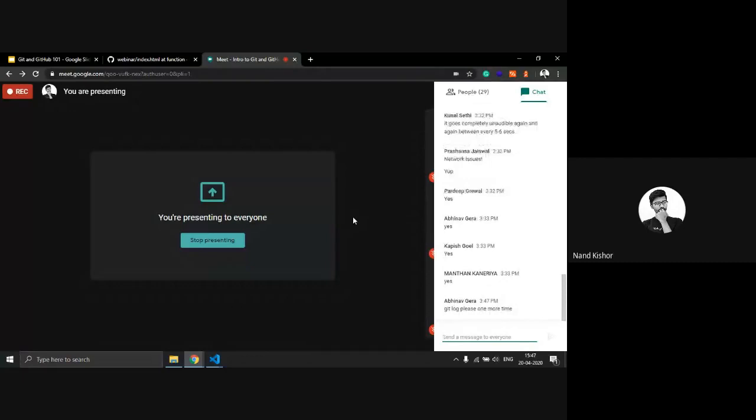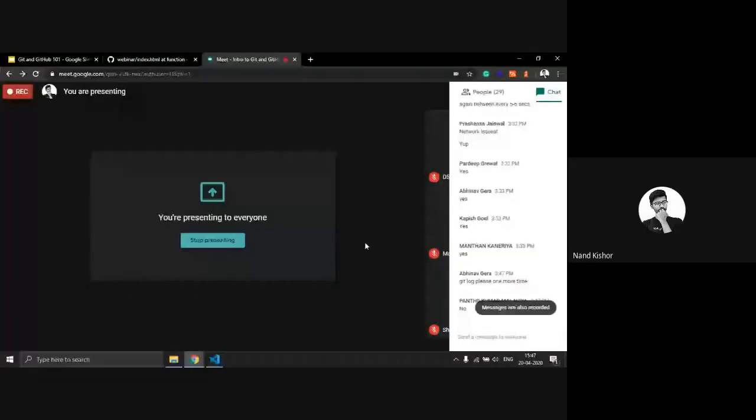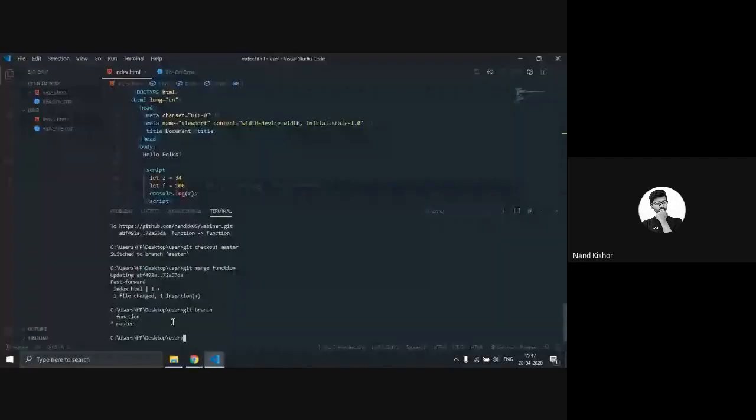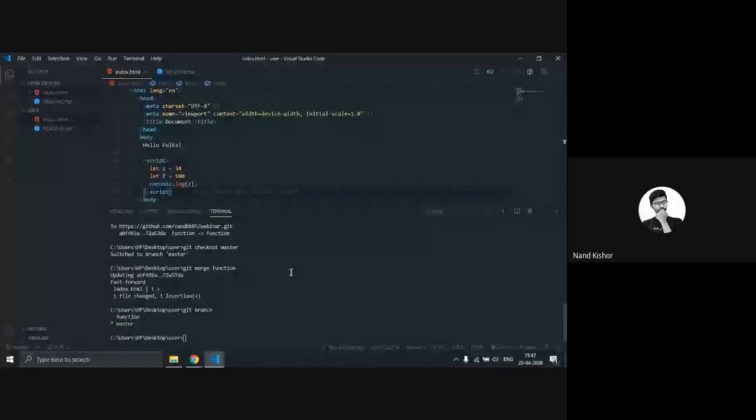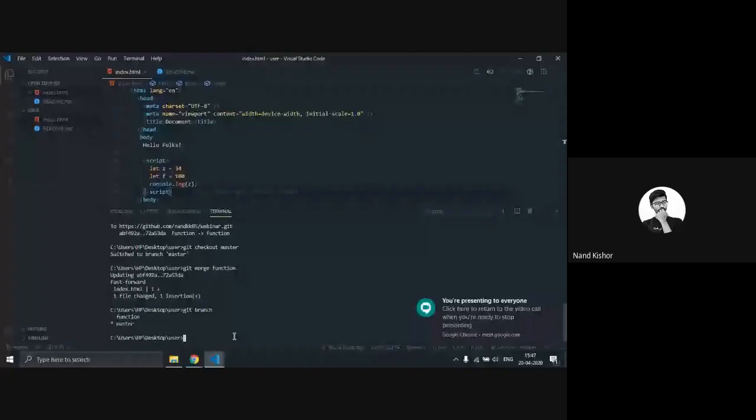Git log. So we are going with git log. Do you know what the log file is? When we type in the command git log, it shows us the whole history of the changes we made into this repository or this code, you can say. Okay. So now just press enter.